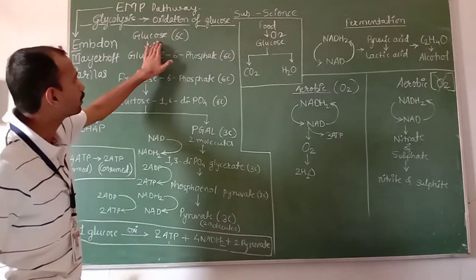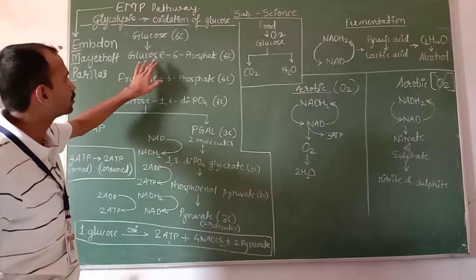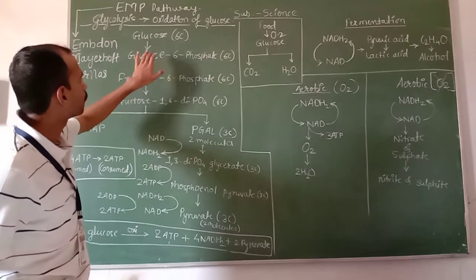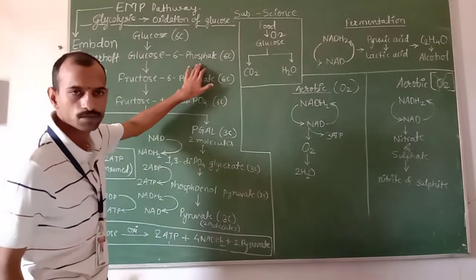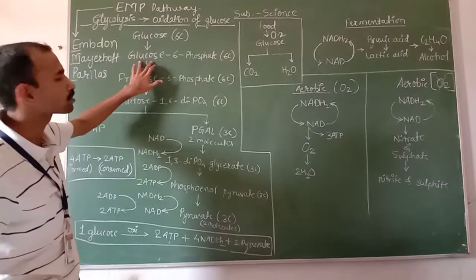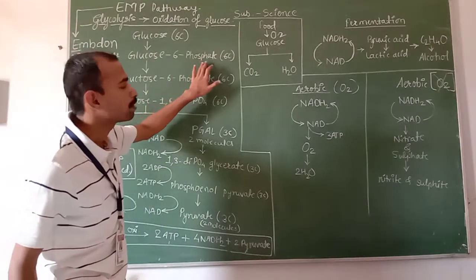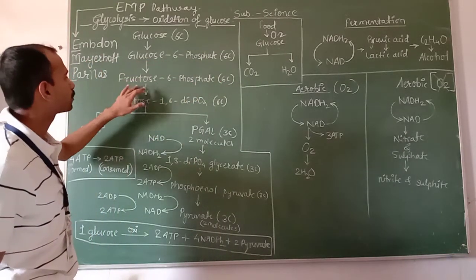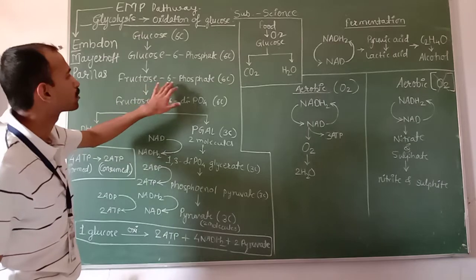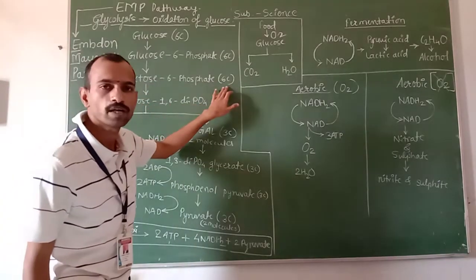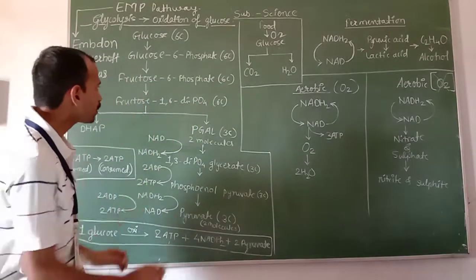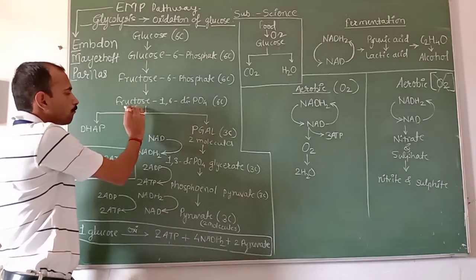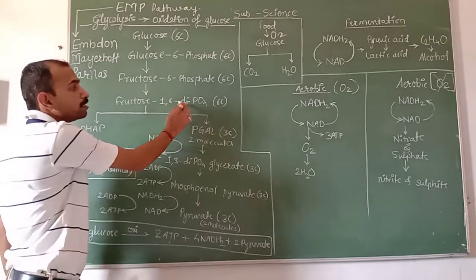That glucose is further oxidized and broken down. It first breaks down into glucose 6 phosphate, meaning the glucose structure remains and on the 6th carbon a phosphate group gets attached. Now glucose 6 phosphate is further oxidized and forms fructose 6 phosphate, which is also a 6 carbon compound. Then fructose 6 phosphate further oxidizes and forms fructose 1,6 diphosphate.